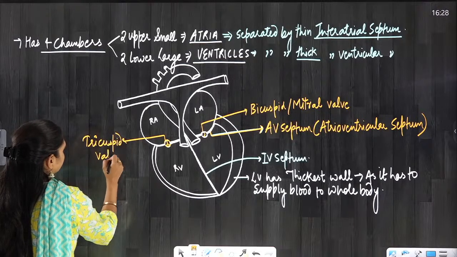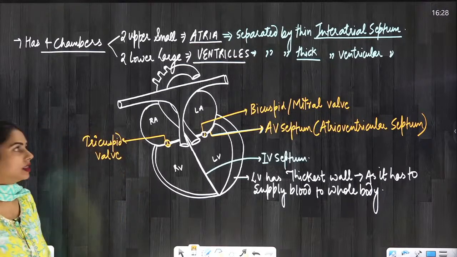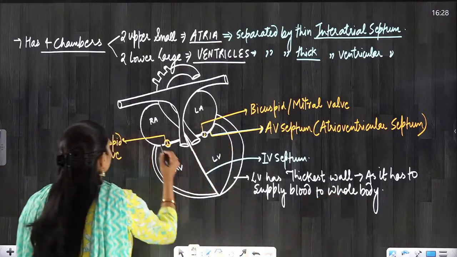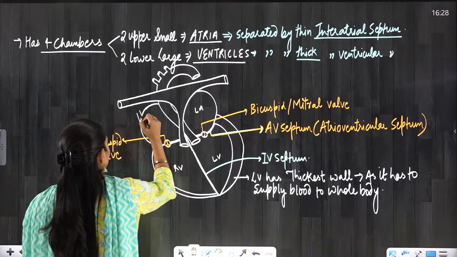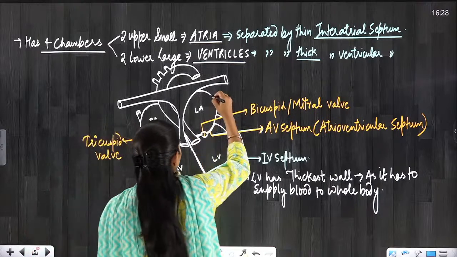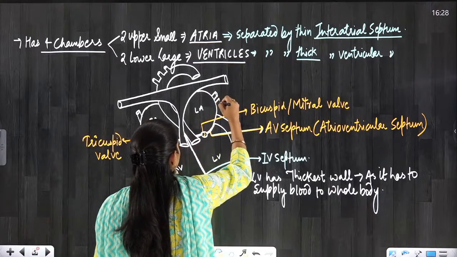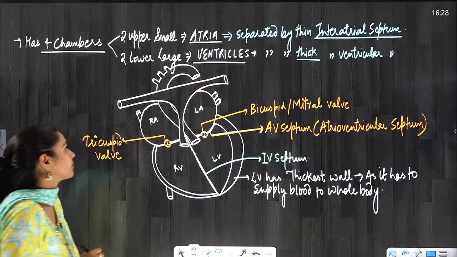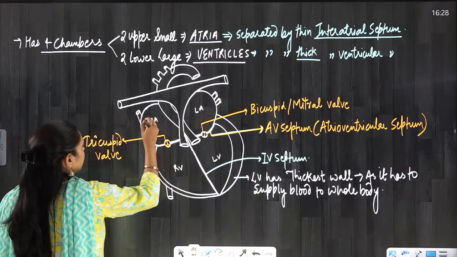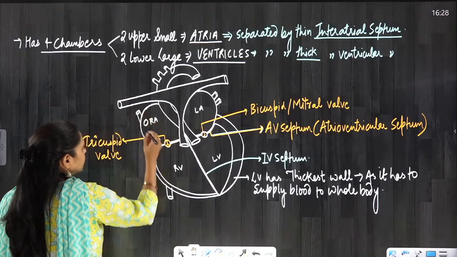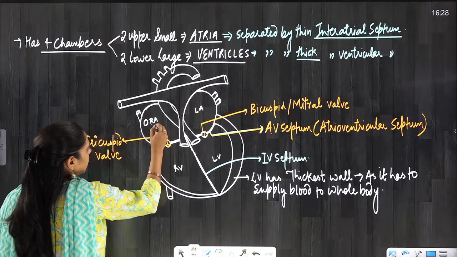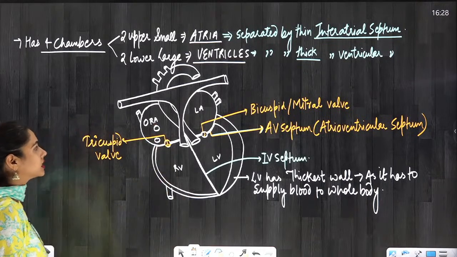Tricuspid valve. Okay everyone? Now another important point about the heart is from where the blood is coming into the right atrium and from where the blood is coming into the left atrium. In the right atrium, there are 3 openings. One is the opening of the superior vena cava, one is the opening of the inferior vena cava, and one is the opening of the coronary sinus.